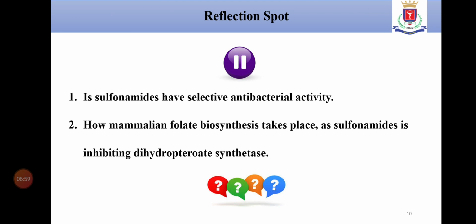Now we have to find the answer. Pause your video and try to write the answer in your notebook. Does sulfonamide have a selective antibacterial activity? How does mammalian folate biosynthesis take place when sulfonamide is inhibiting dihydropteroate synthetase? Think on this, write the answer in your notebook. I think all have made a correct attempt.